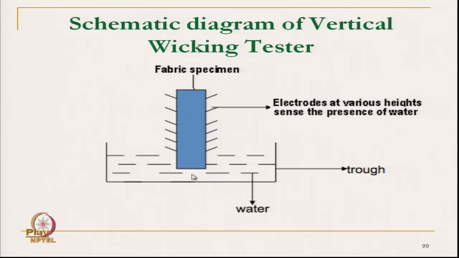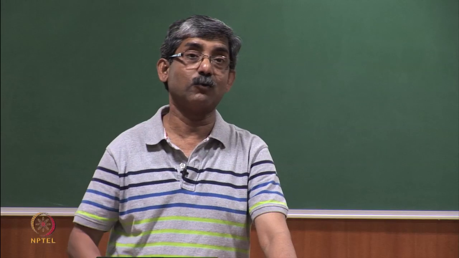As soon as the water reaches here, the electrode at this height gets the current and sends a signal by glowing a particular LED light, showing that it has reached that particular height. This can also be connected to a computer to get automatic results.